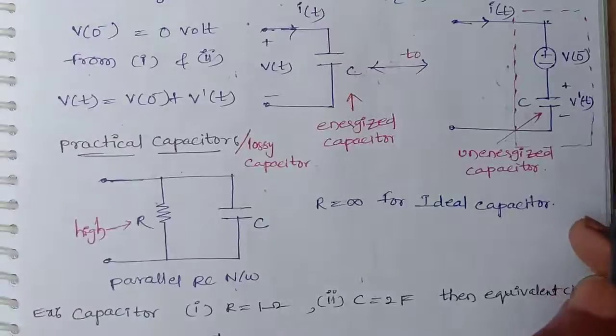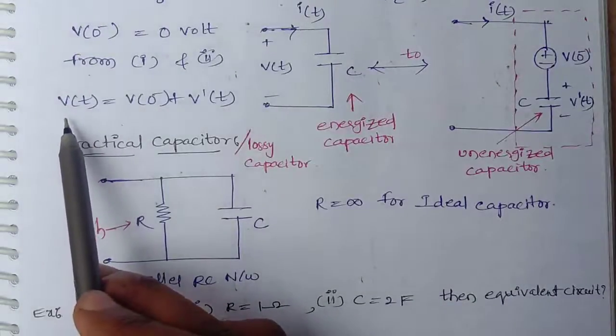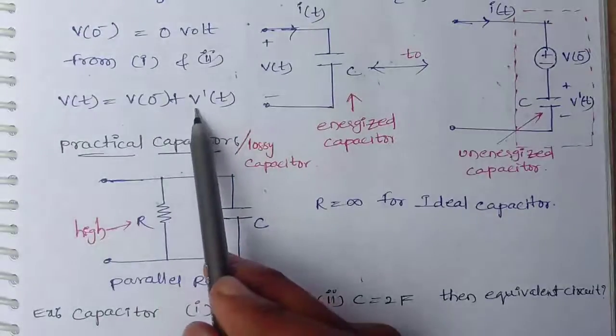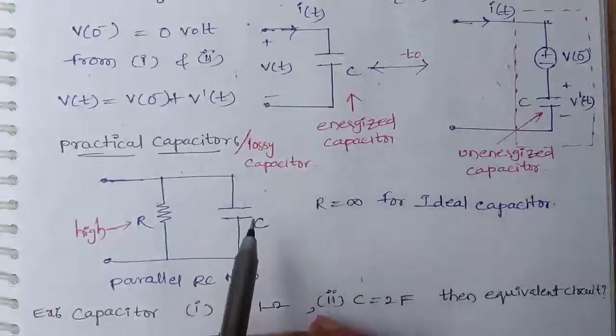Basically the voltage of energized capacitor is nothing but initial voltage plus the unenergized capacitor voltage. This is all about the types of capacitor.